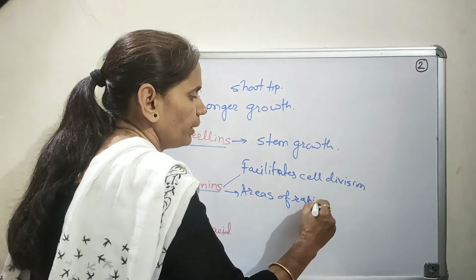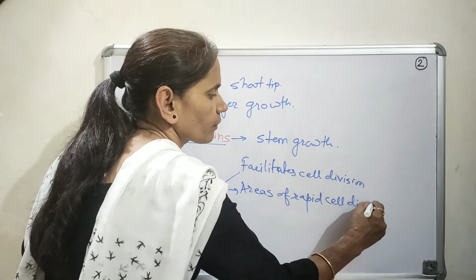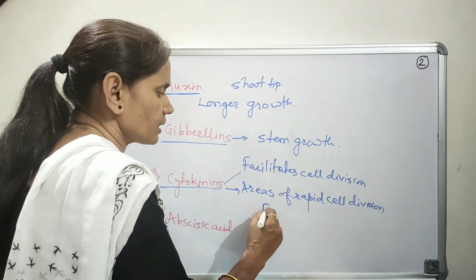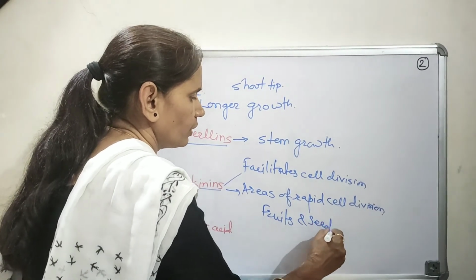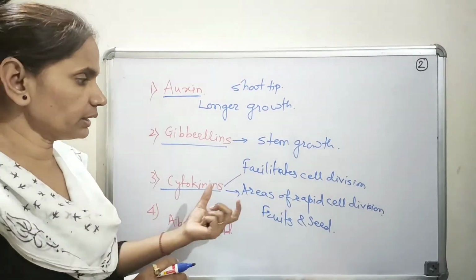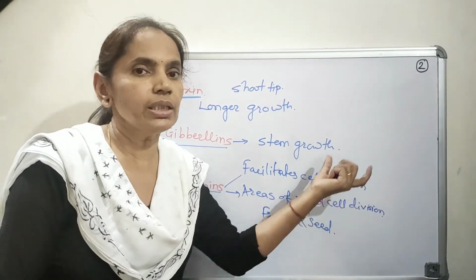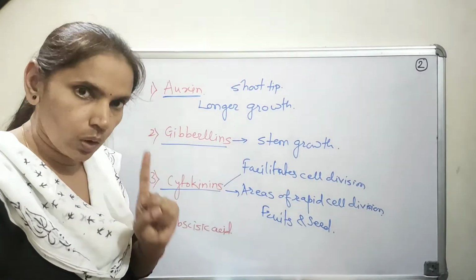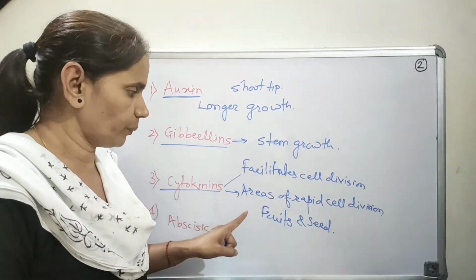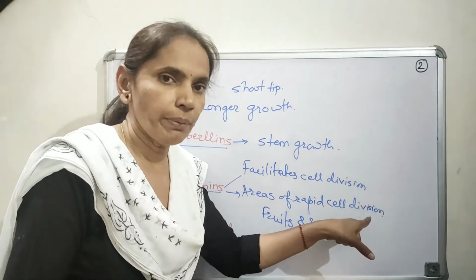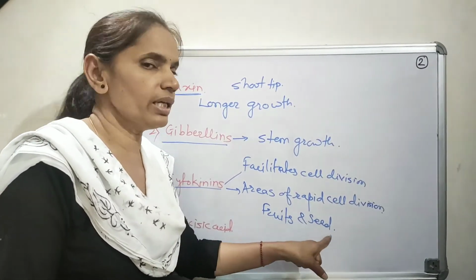Now where are these areas? Here the areas are the fruits and the seeds. So it is produced in higher quantity in the fruits and seeds.